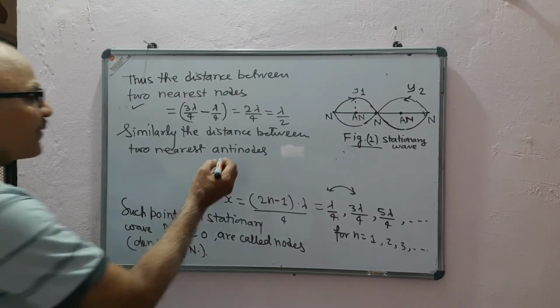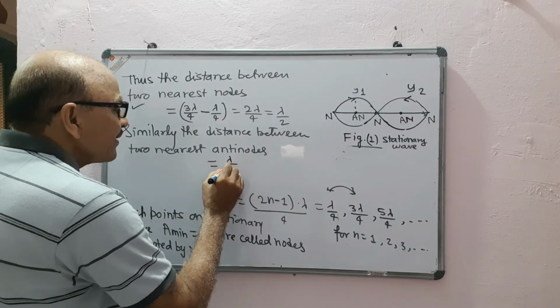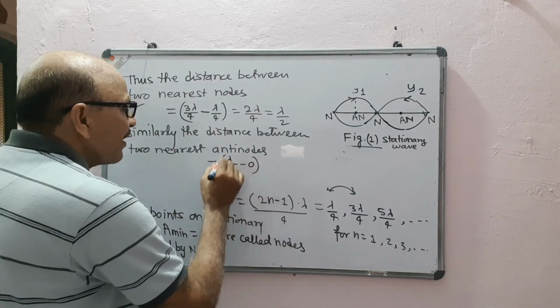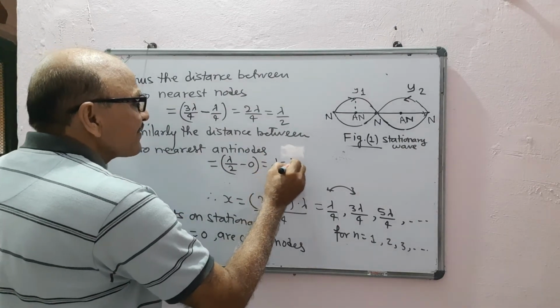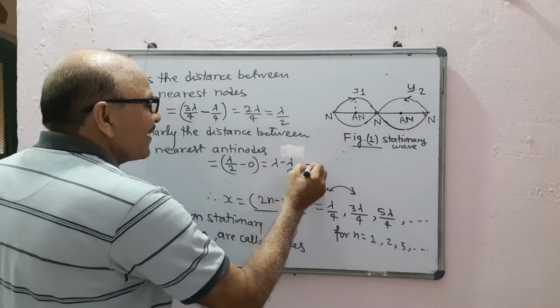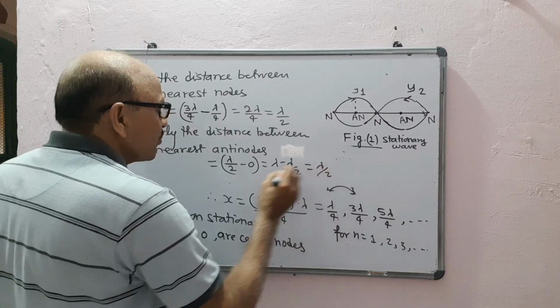So this will be lambda by 2 minus 0, or lambda minus lambda by 2, which is equal to lambda by 2.